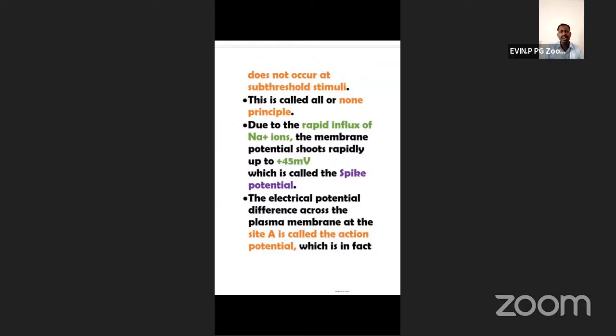So likewise, now the sodium potassium ionic channel is what? Blocked. So after the application of the stimulus, that opens. So rapidly sodium ions enter in. So the membrane potential is greatly changed. So what is that? Plus 45 millivolts. Yes, membrane potential is changed. This is known as what? Spike potential. Spike means peak level. So spike potential.